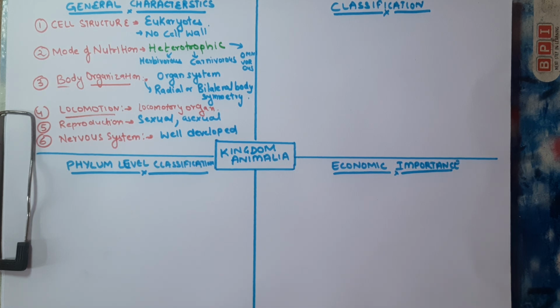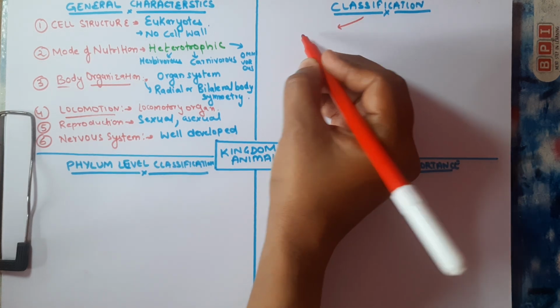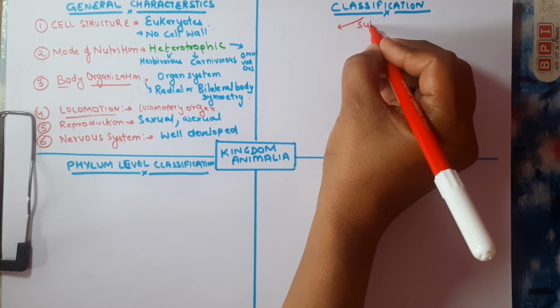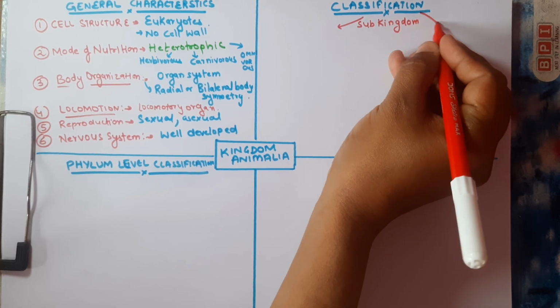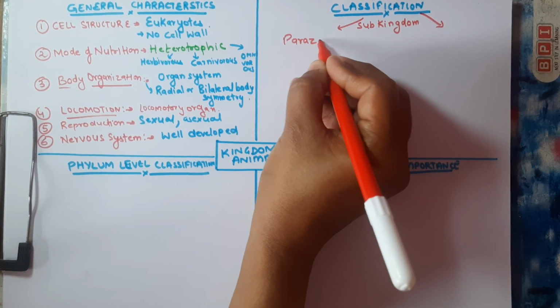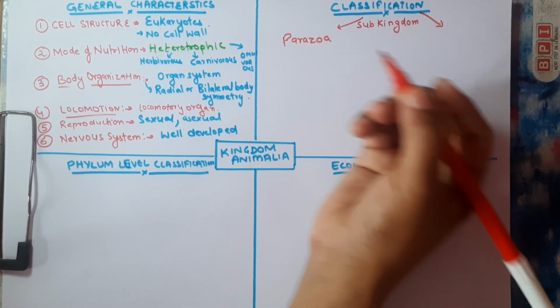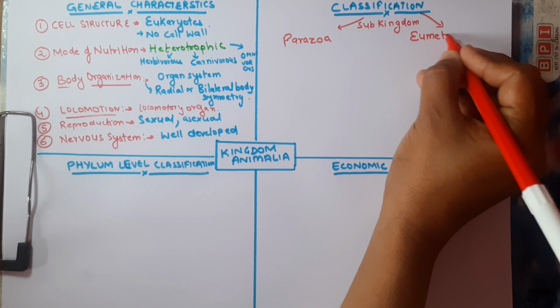Now let's talk about the classification. Basically there are two subkingdoms. The first subkingdom is the Parazoa, and the second one is the Eumetazoa.